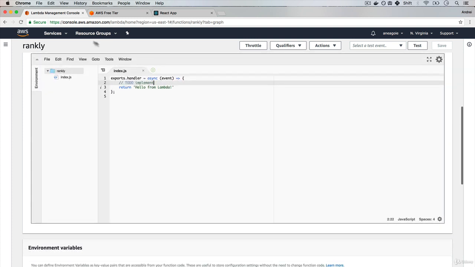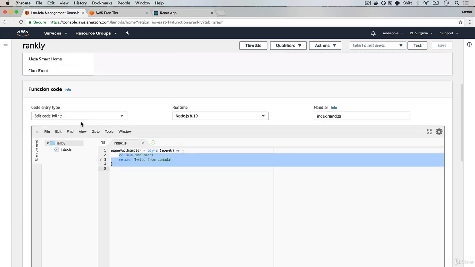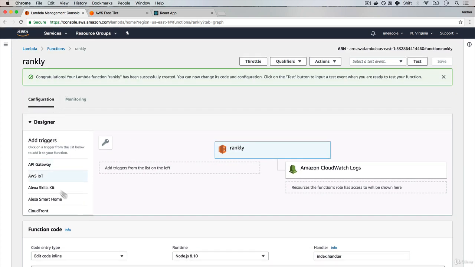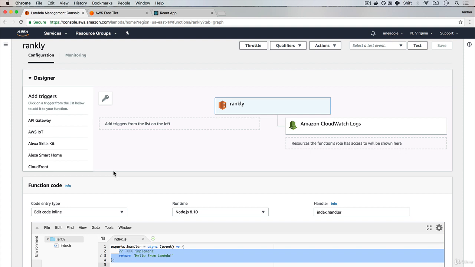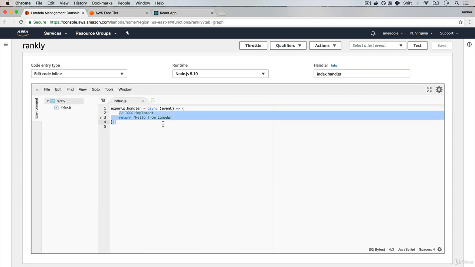Once we're done, we're going to get an endpoint, a URL that we can access and trigger this function. We can write our function in here, but I'm going to show you a better way to implement our ranking system. Instead of writing it here and figuring out all the configuration that exists, because this dashboard is constantly going to change, and maybe when you watch this video, it won't actually look like this, you don't really want to worry about configuration. You just want to write code. For this, we're going to be using a tool called Serverless that really helps us out. But I wanted to show you, regardless, how easy it is to create a function in here.